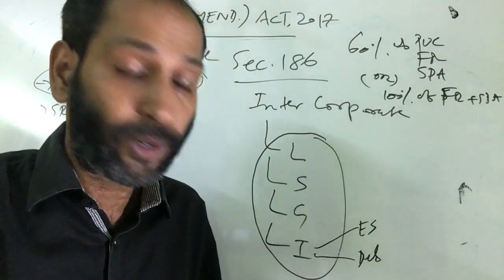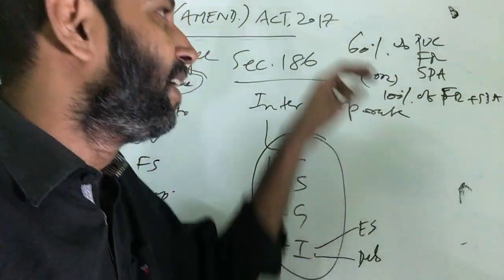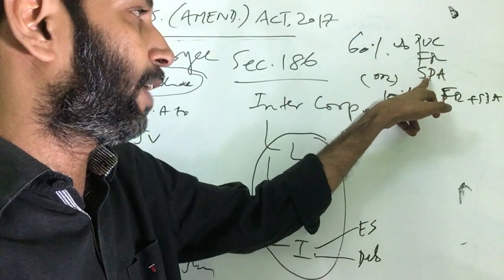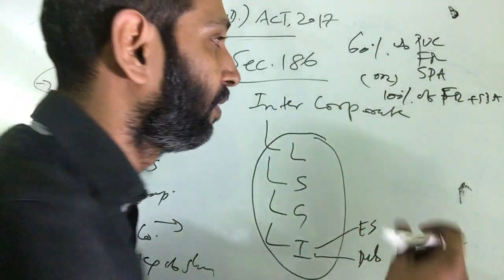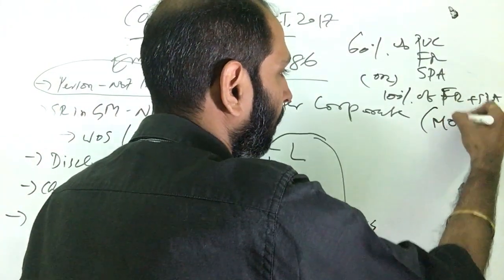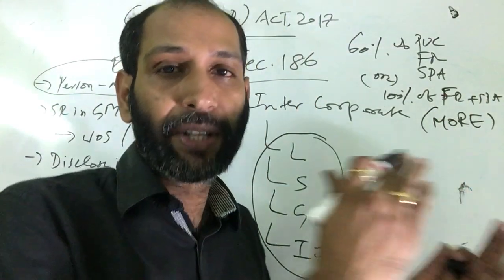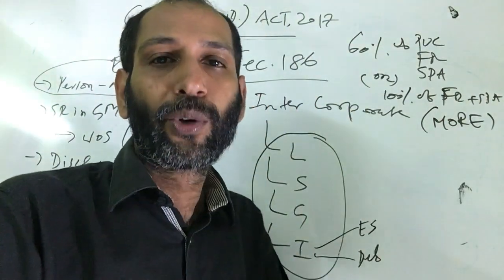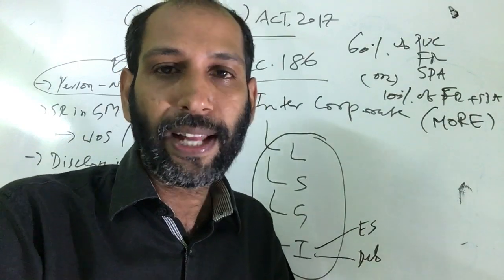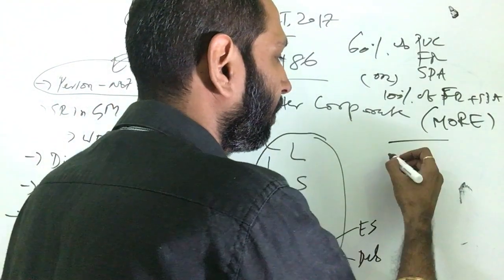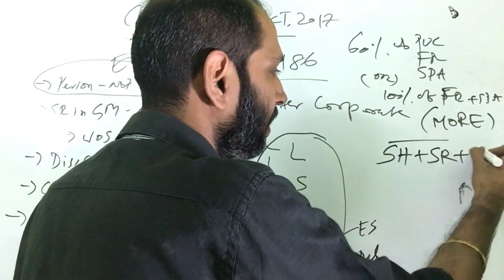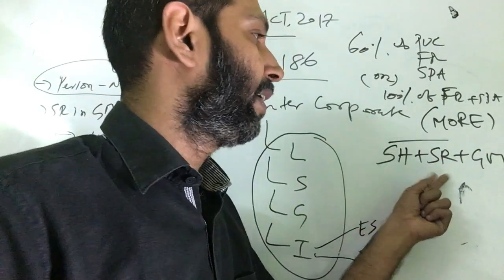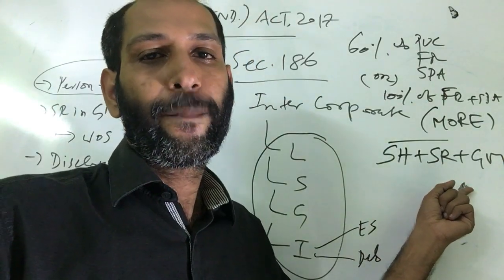We all know that this is not an amendment. This is the basics of this section, right? 60% of paid up capital, free reserves, securities premium account, or 100% of free reserves and securities premium account, whichever is more. This is the cap. This is the limit. Up to this limit, you require a unanimous board resolution, and above this limit, you require the approval of shareholders by way of a special resolution in general meeting. As such, SRGM. You all know that.